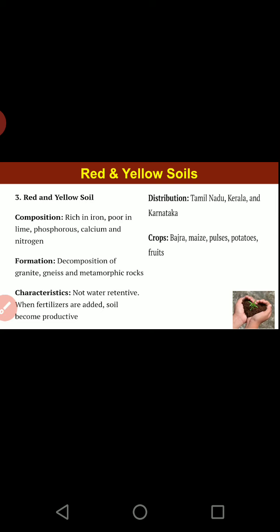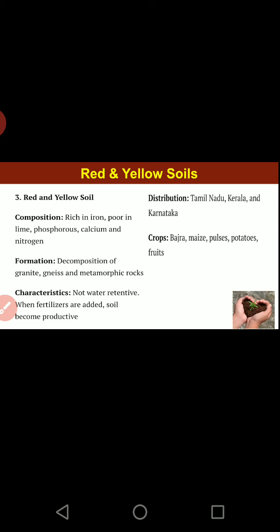As you have studied, black soil is formed due to igneous rock, mainly basalt. In that case the lava comes out, cools down, and then the rock is formed. But as I mentioned to you, there is also lava which cools down inside the earth's surface.